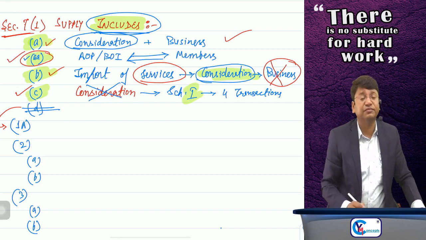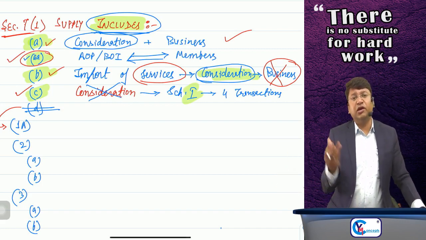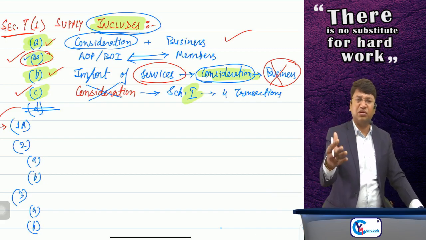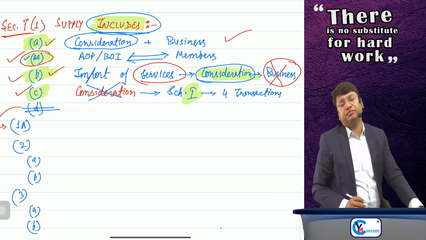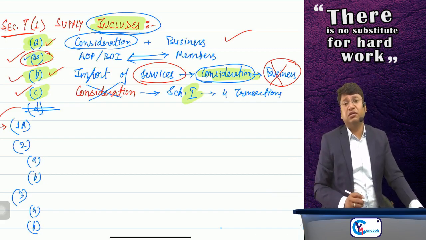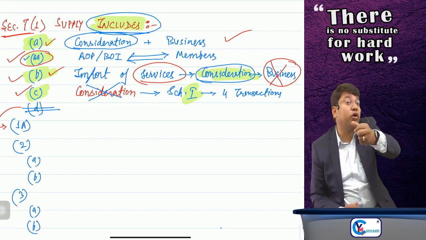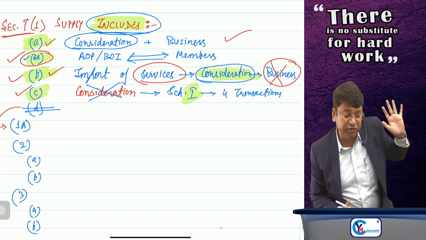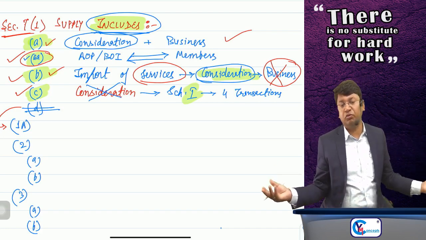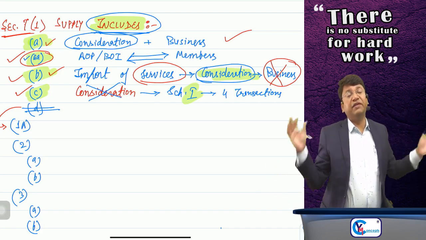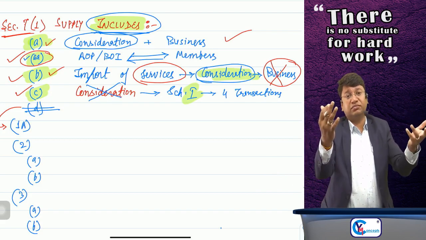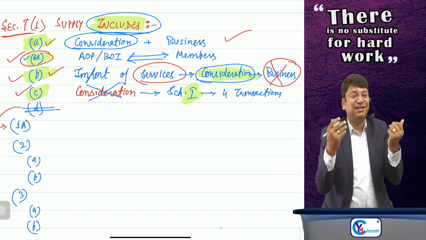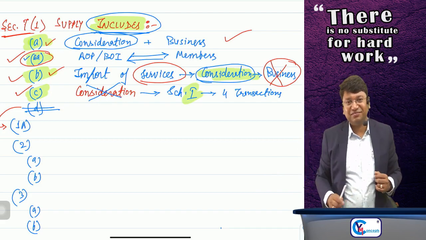Now refer clause number AA. Transaction between AOP, BOI and its members for a consideration, it is supply. Okay, it's not a big thing. Clause number B. If it is import of service for a consideration, whether or not in the course or furtherance of business, then it will be supply, otherwise it will not be supply. If it is import of service without consideration, not supply as per clause number B.